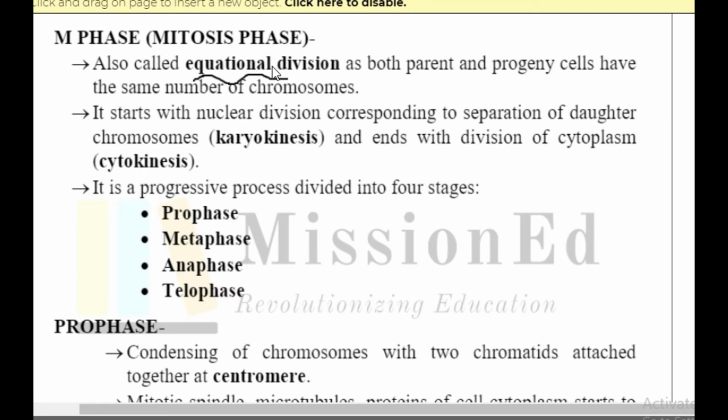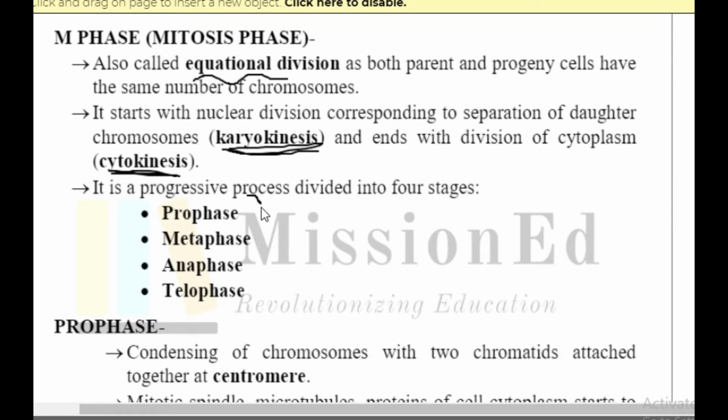That means whatever the mother cell had, half of that will be passed on to the daughter cells, right? So mitosis is a different thing here, and it starts with nuclear division. It starts with karyokinesis. First, what happens? Karyokinesis means nuclear division, and then cytokinesis happens. So first the nucleus will divide, and then the area surrounding it will divide. So that has to be made clear.